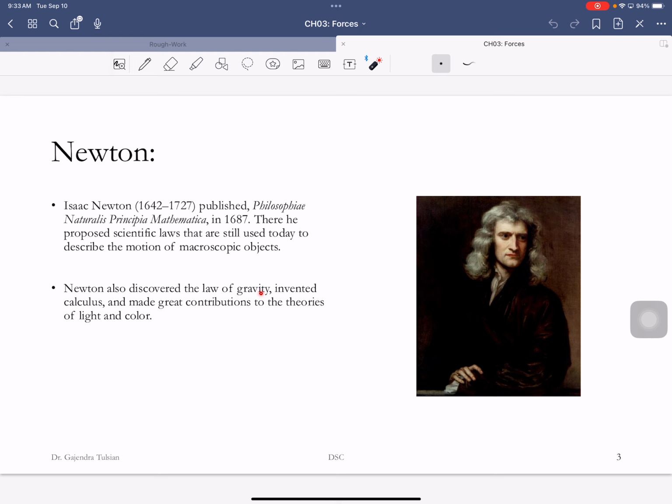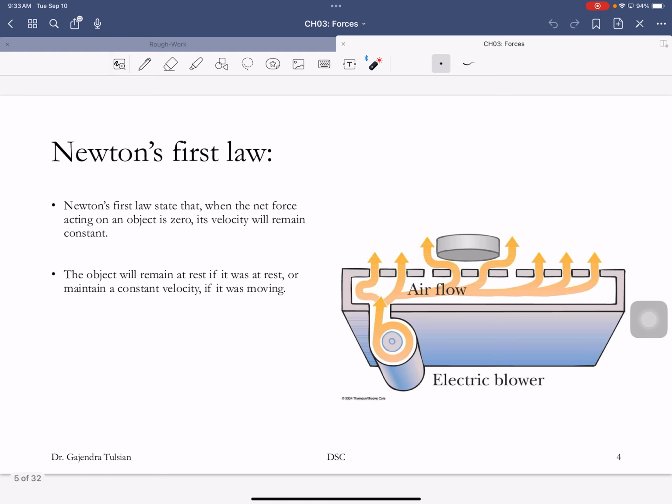All right, so again, Newton gave us the laws of motion. He discovered gravity, the law of gravity, invented calculus, and so on. All right, so Newton's first law says the following. Here's an air hockey table. The layer of air eliminates friction between the puck and the table.